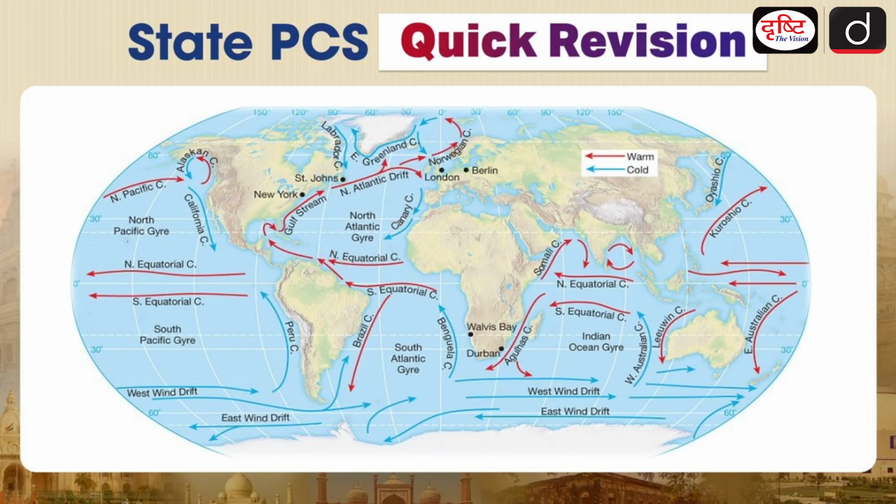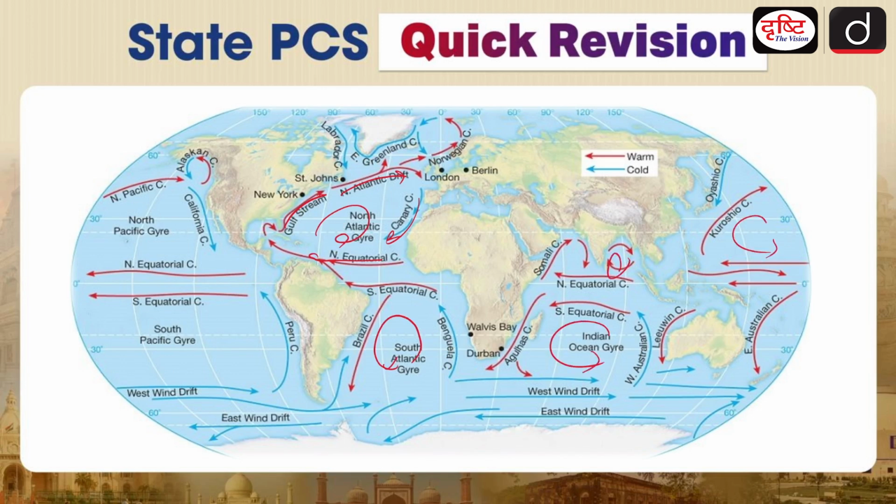Let's see the clear picture over here. This is going like this, the next drift is going like this, this is going like this. Ultimately you will see that they are forming a movement like this. Now this movement is called a gyre. Here you will see that this is going like this, so there will be this movement. So these are called gyres. These are the accumulations which are basically called gyres.